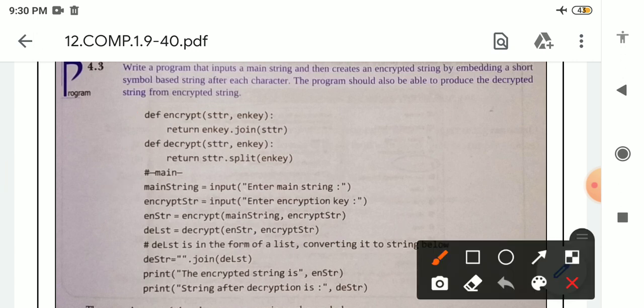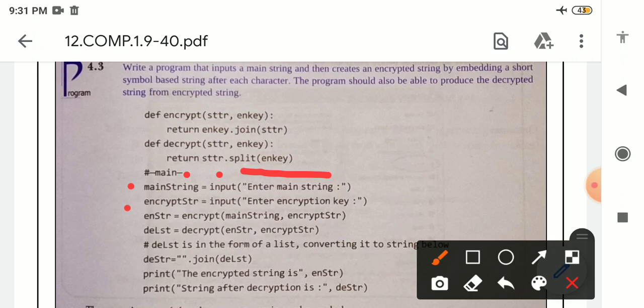Here we will accept a string from the user. Main string is the name of the variable which will store the string we are accepting from the user. So we will use input. Here we are accepting input as a string. That is why we are not using int and float functions with input. We are directly using input, because as we know the input function by default returns a string, and here we need a string as input. So main string is the name of the variable. After that, inside input we are writing the message: enter main string.